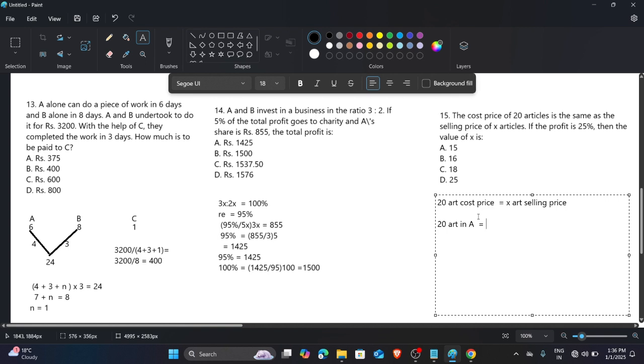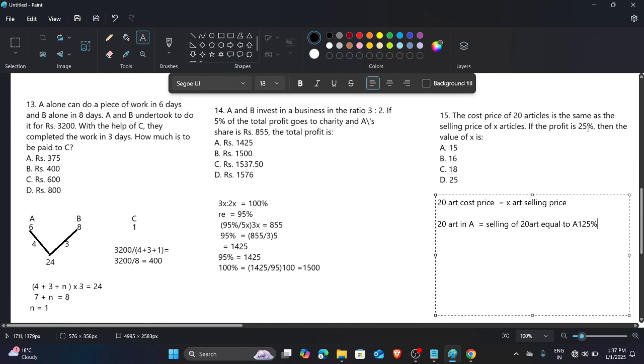Suppose when they sell the 20 items, the selling price of the 20 articles is equal to A times 125%, because they get 25% profit.